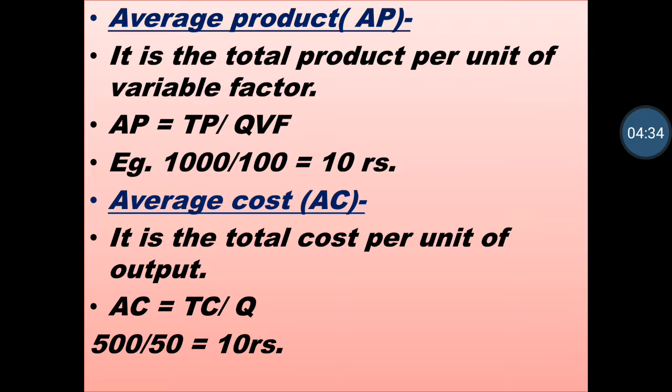The formula is AC equals TC upon Q. Suppose total cost is 500 and the quantity of a product is 50. Then the cost per unit is 10 rupees. The difference between AP and AC is that AP means the value of a product and AC means the cost per product.